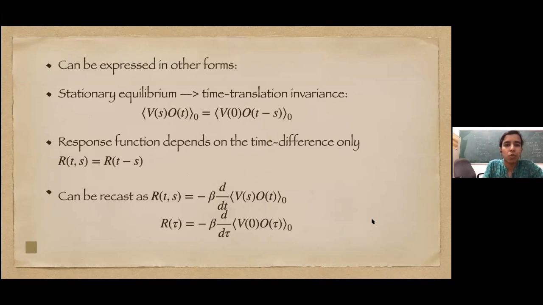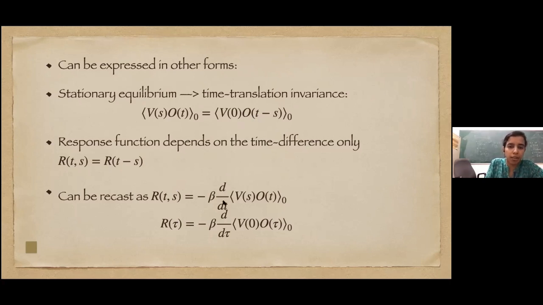Okay, so this correlation of course can be expressed in various other forms. Because we are in stationary equilibrium, we expect that this correlation depends only on the time difference. So we can just shift. So it's V0 O(t minus s). That way we know that the response function is also a function of t minus s only, just the difference of two times.